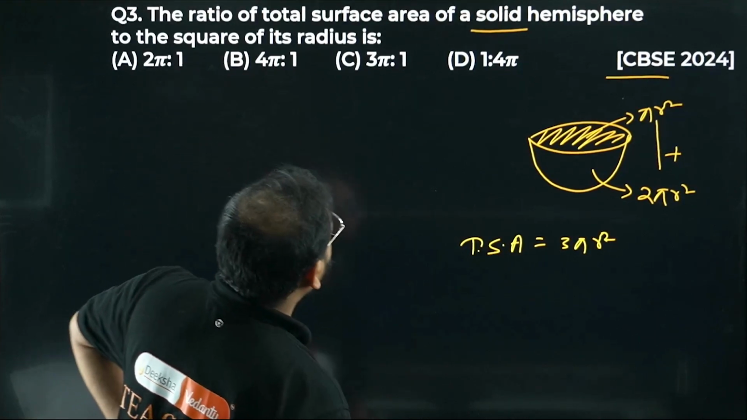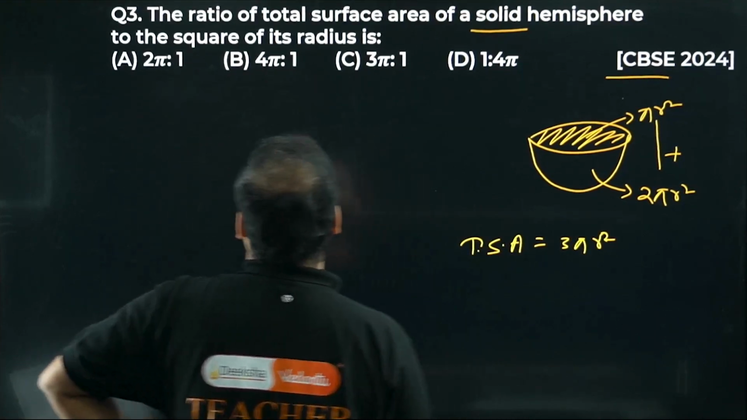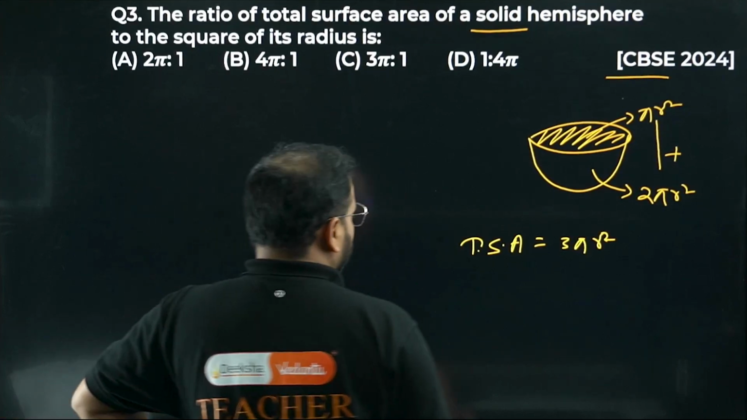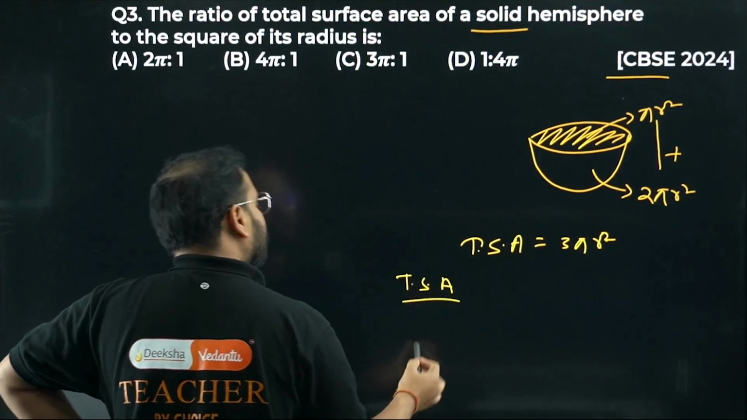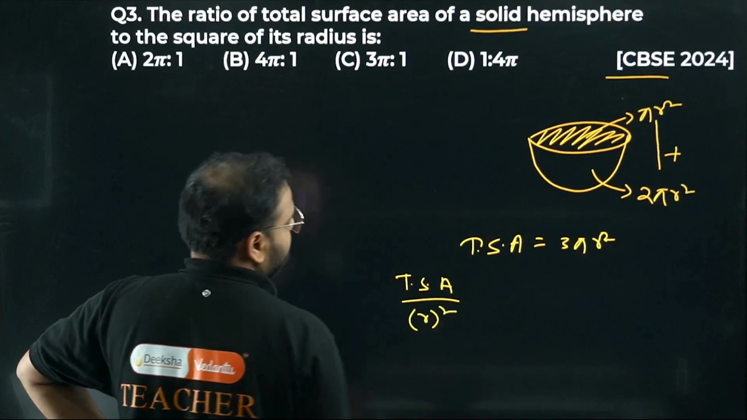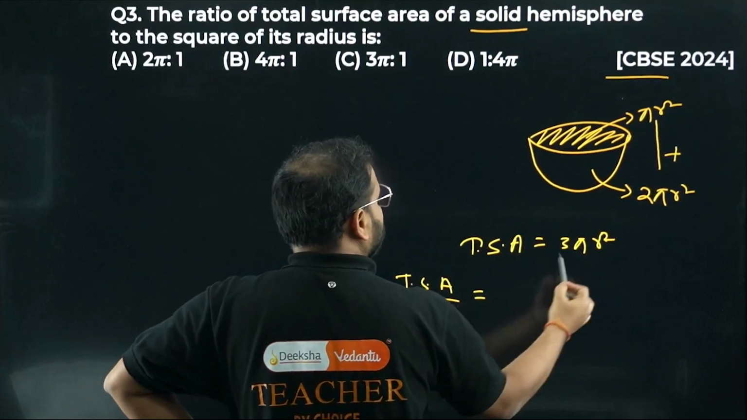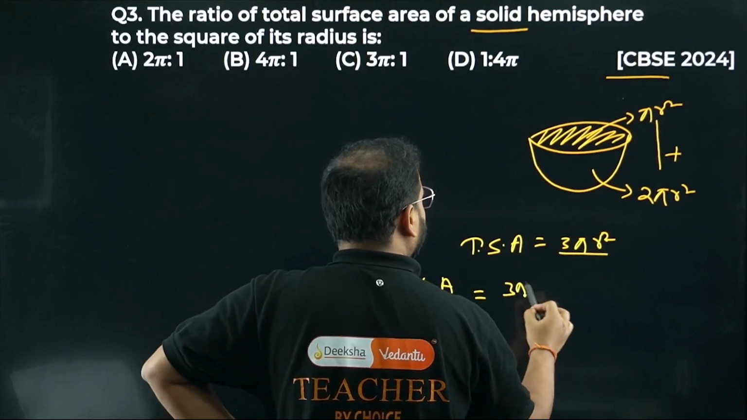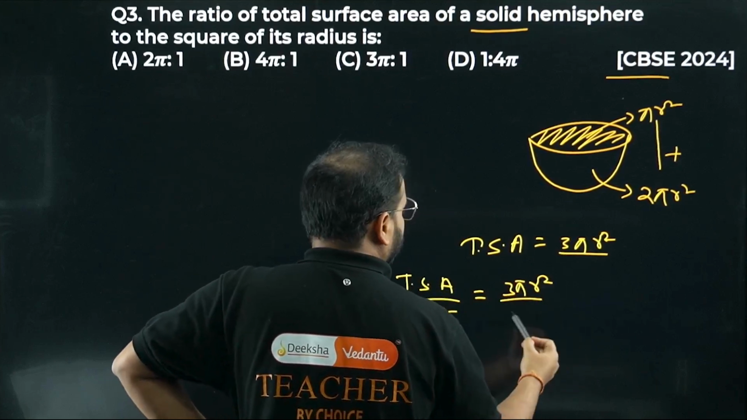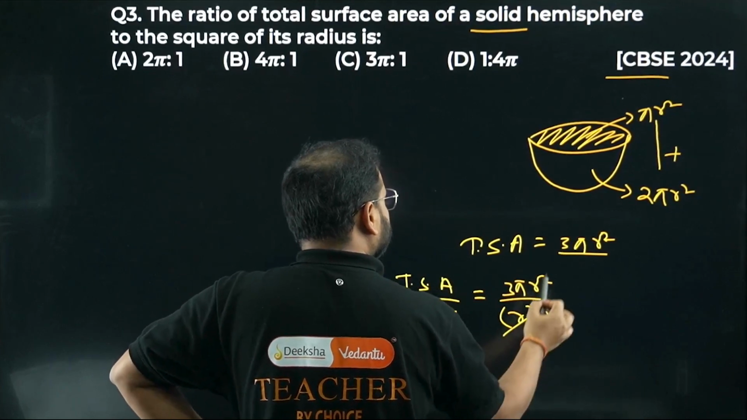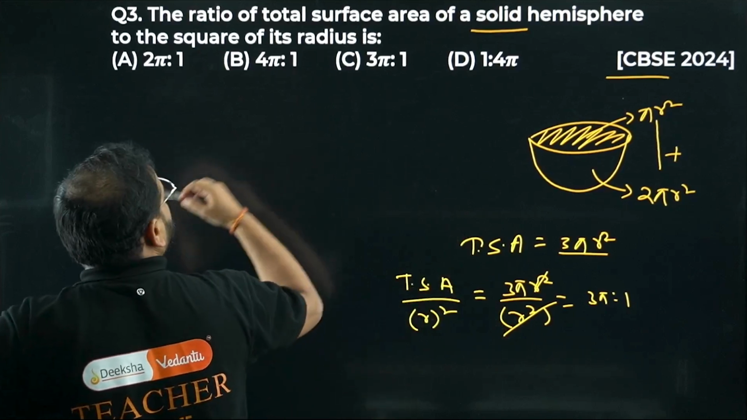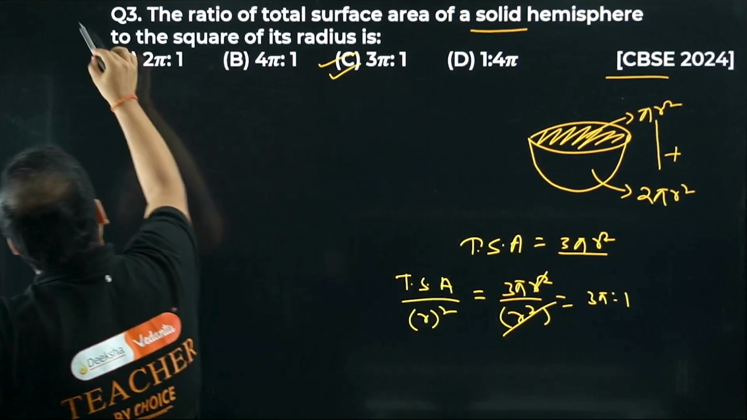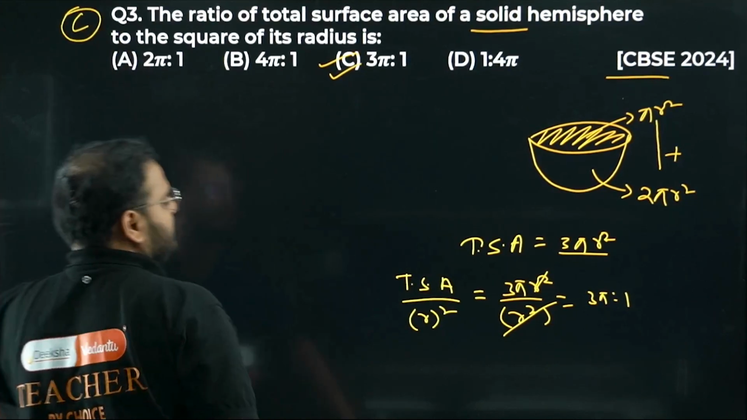The ratio of total surface area of the solid hemisphere to the square of its radius. Okay. Means they're asking what? TSA divided by square of the radius. Means radius the square. Simple. What's TSA, sir? This value. 3 pi r square divided by radius square. Cancel this. What I'm getting? 3 pi to 1. Nothing is there, na? So answer is option number C.